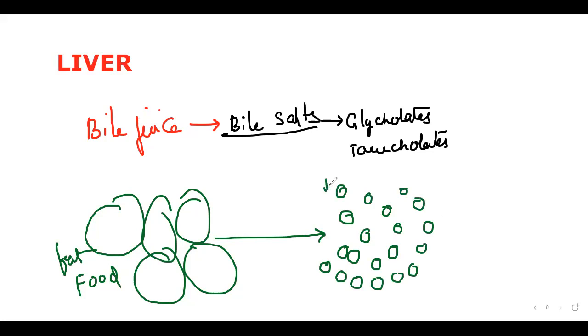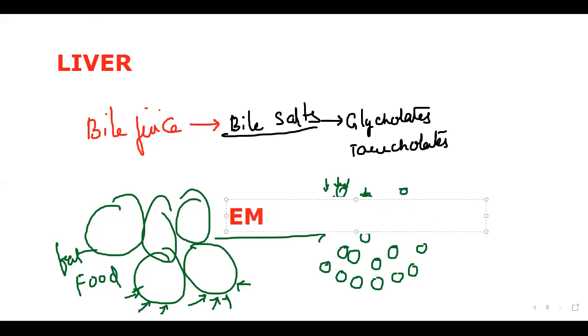Smaller molecules have more surface area for digestion in comparison with larger molecules. So what do you call this feature?